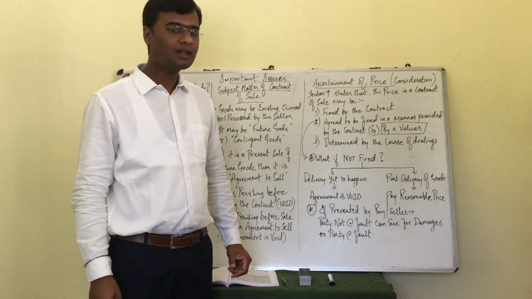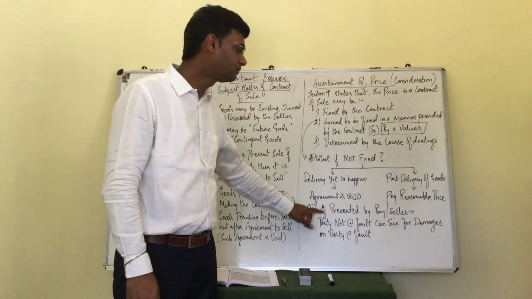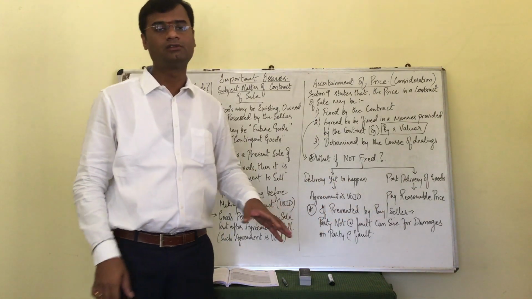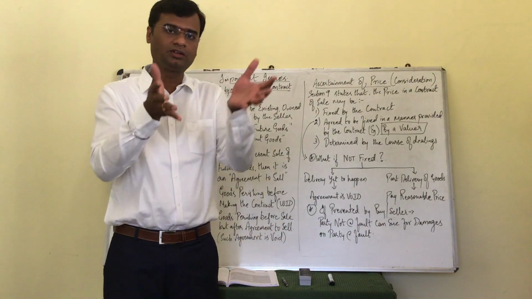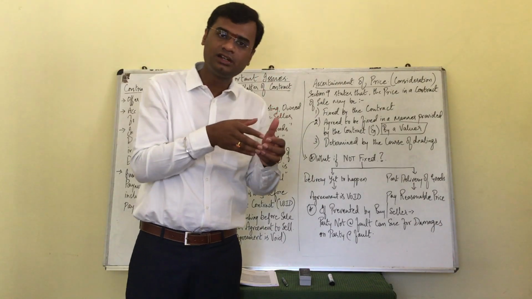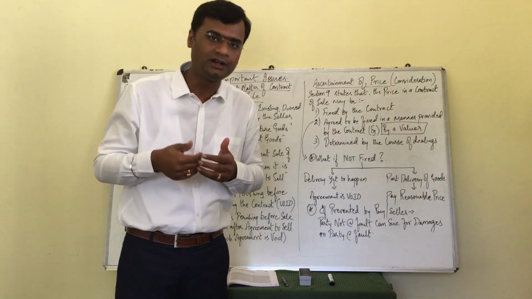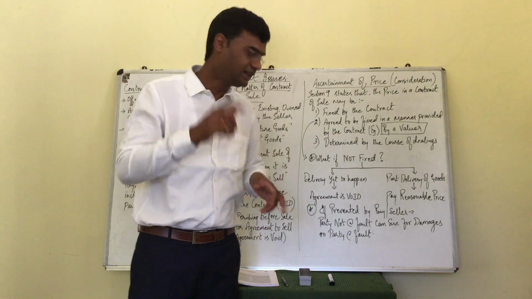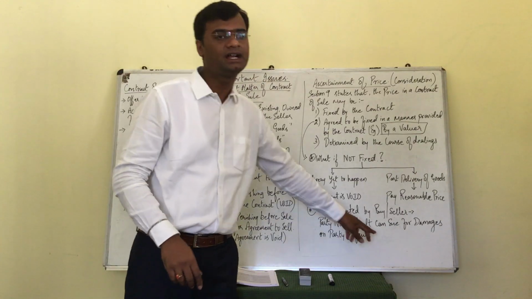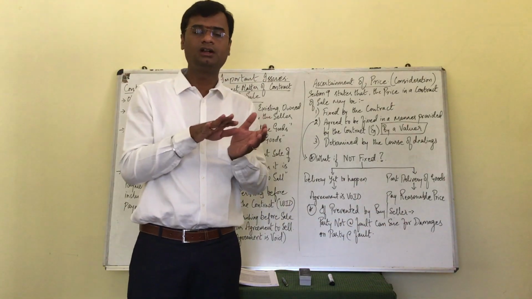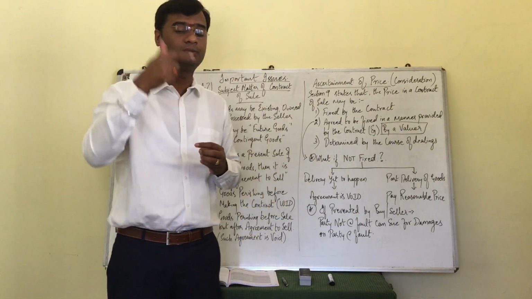And lastly, by chance, if the third party, that is the valuer, was intentionally prevented from determining the price by the seller or the buyer, either the buyer has intentionally prevented the valuer from giving the price, or the seller has, then please see this: the party not at fault can sue for damages against the party at fault.